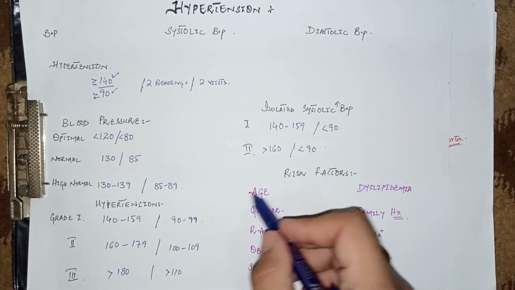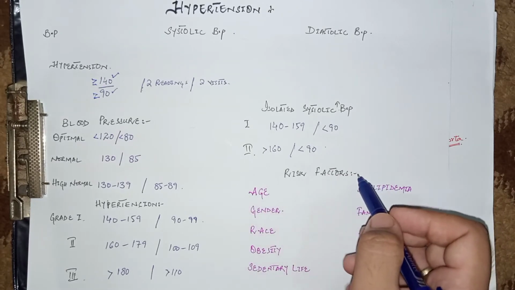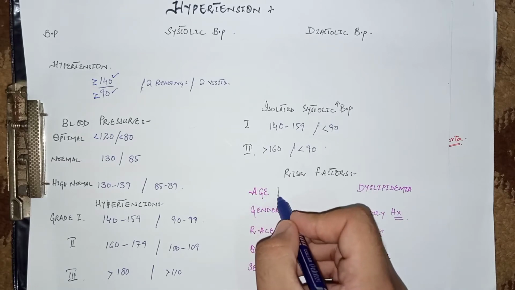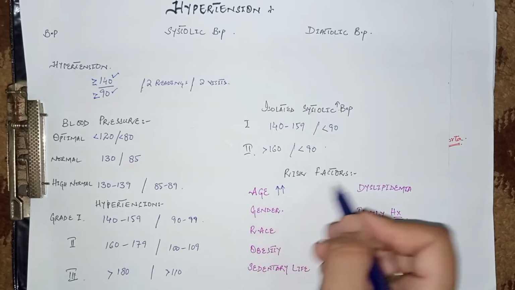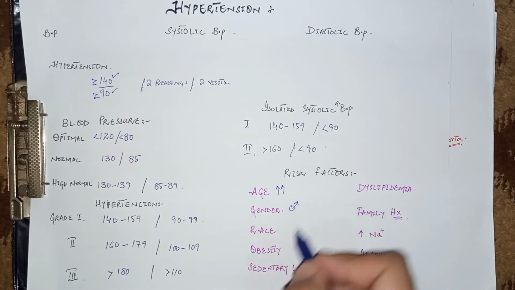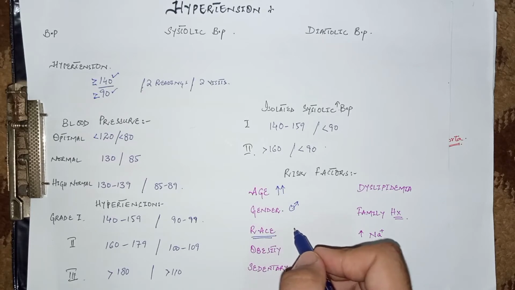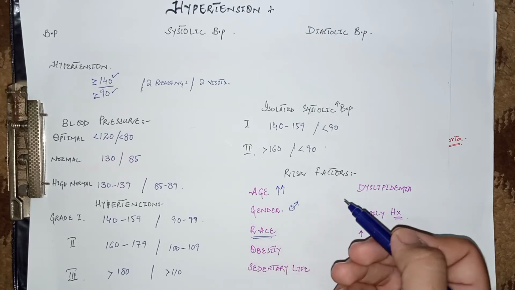Now come to the various risk factors. I think everyone knows about the risk factors for hypertension. The greater the age, the more chances of developing high blood pressure. And gender: males are more prone to develop hypertension. And race: African Americans are more prone to develop hypertension as compared to other races.